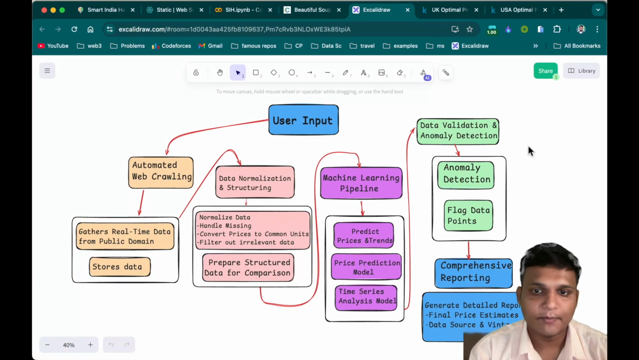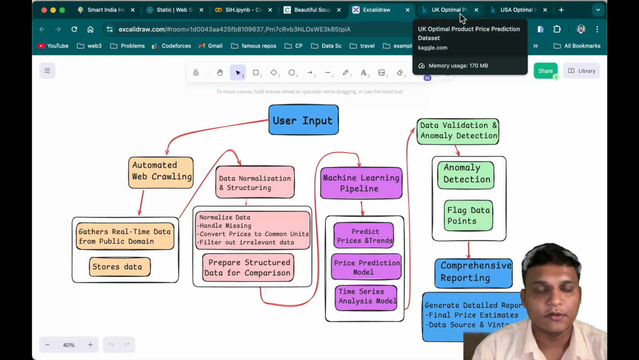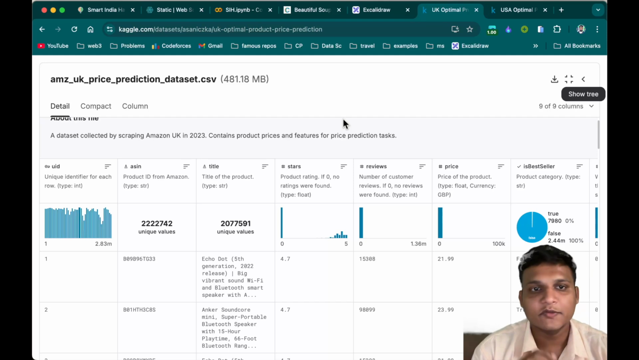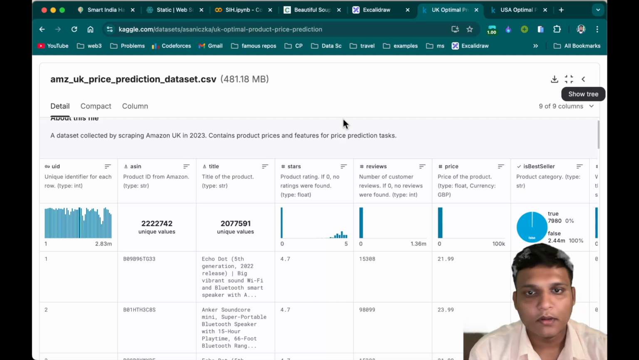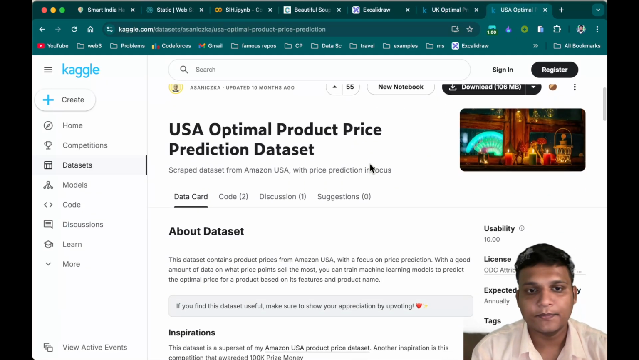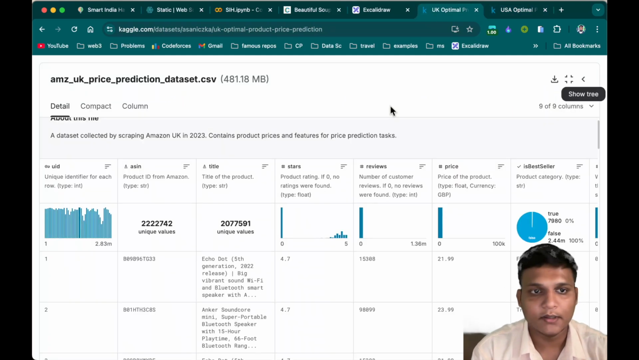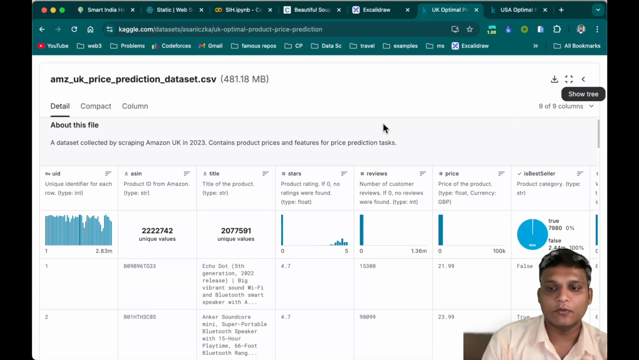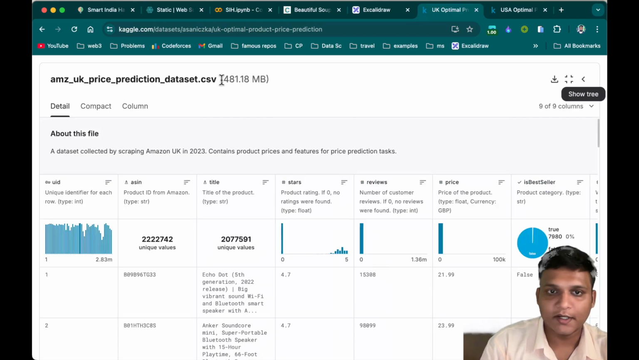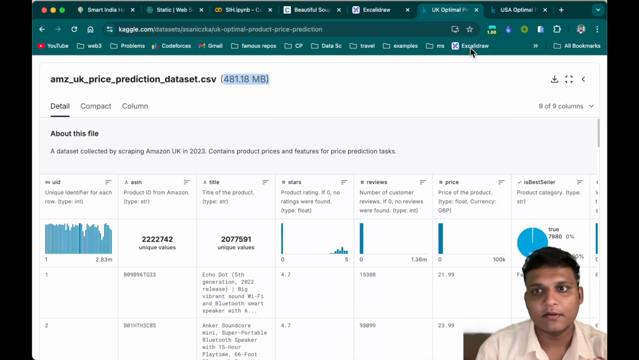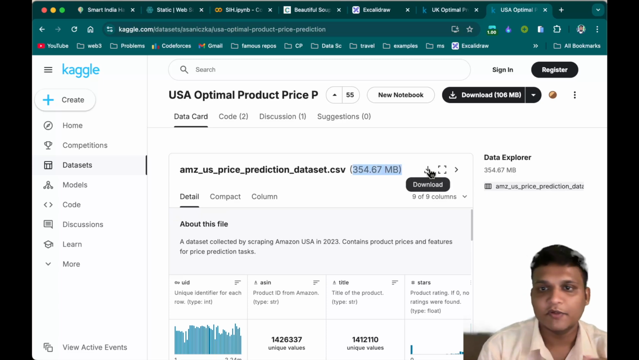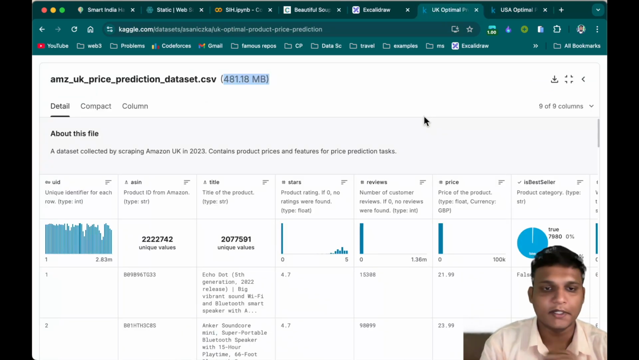Now, understanding the concept of the algorithm, let's see some already scraped datasets. This is the Amazon UK price prediction dataset, and there is also a USA price prediction dataset available. Let's go through the UK one first. As you can see, there is already 481 MB of data available. We can utilize that, and for the USA there is 354 MB of data, so it is not small, right?